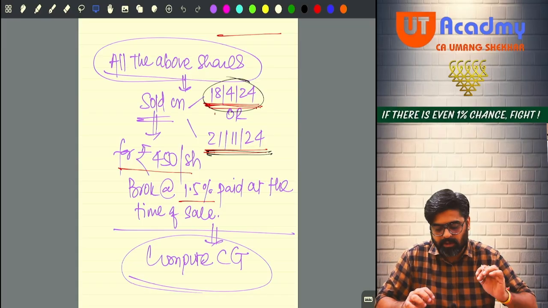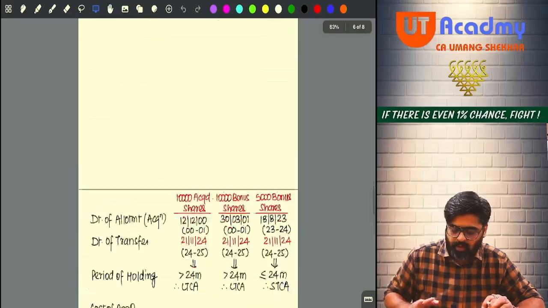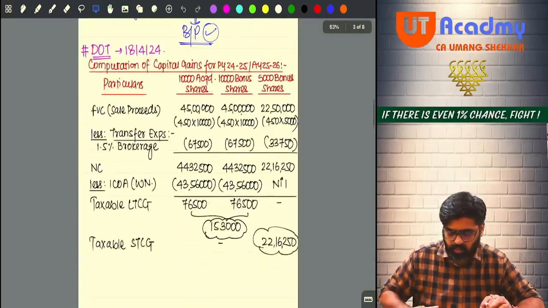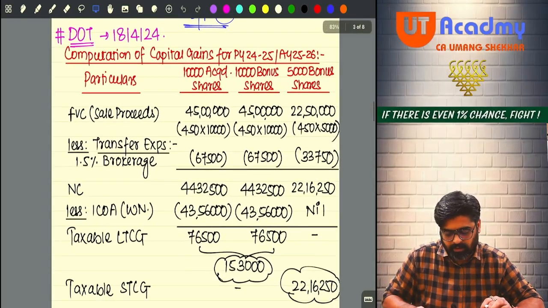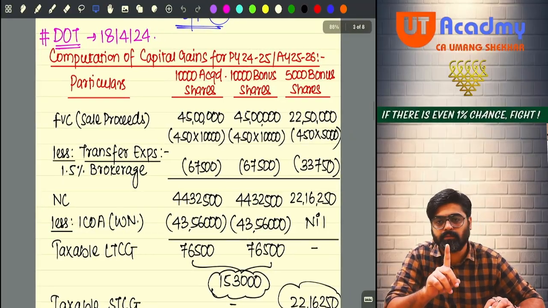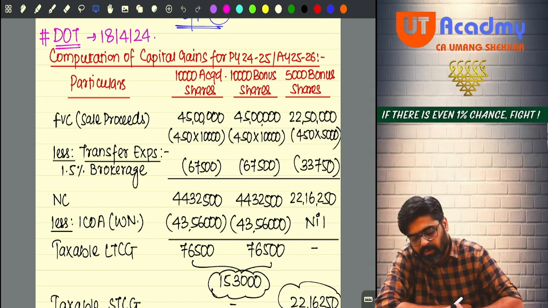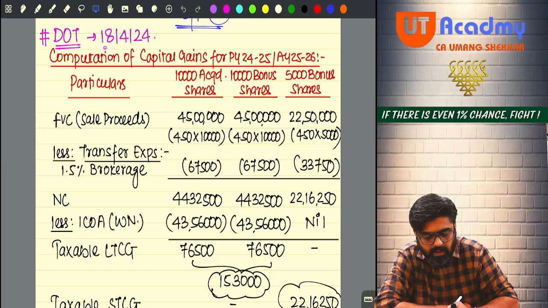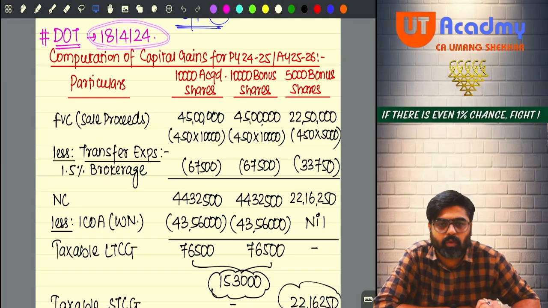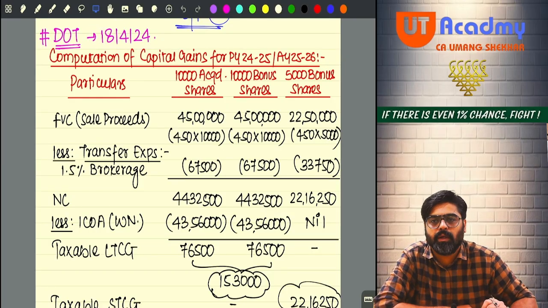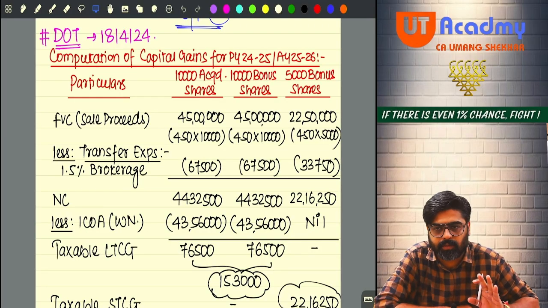See, if I talk about the solution, let us first assume, don't write anything, that the shares are transferred on 18th of April 2024. 18th April is the date of transfer.